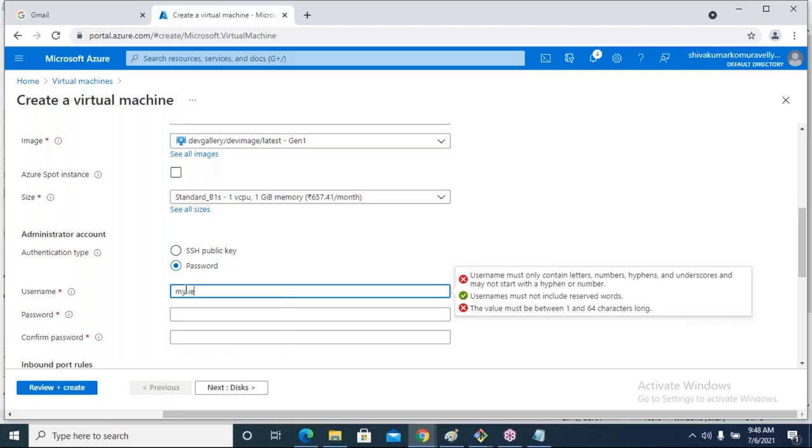Username is my user. See, this time I am creating a VM from a custom image. The custom image name is dev image. Okay, it is placed in dev gallery.